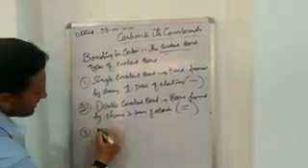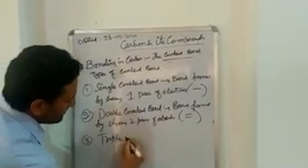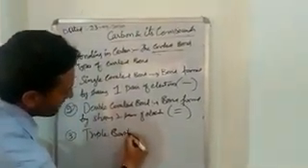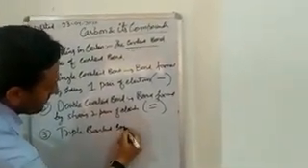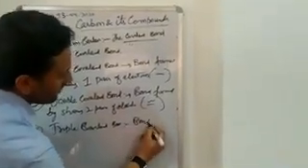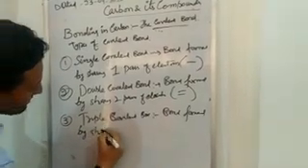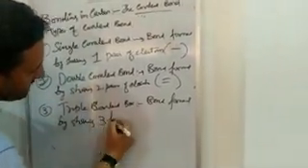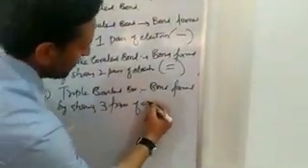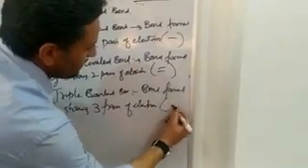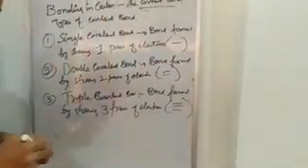And third, that's triple covalent bond, which is bond formed by sharing 3 pairs of electrons, and it is represented as this.